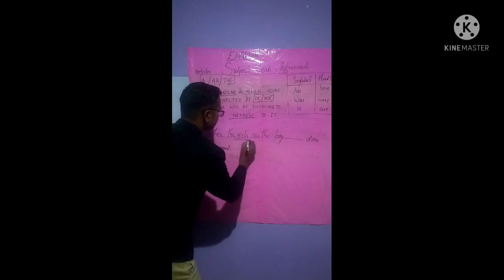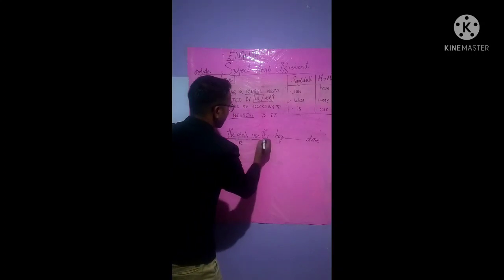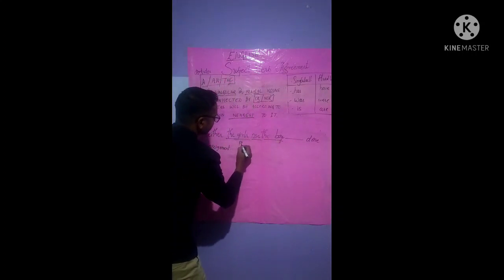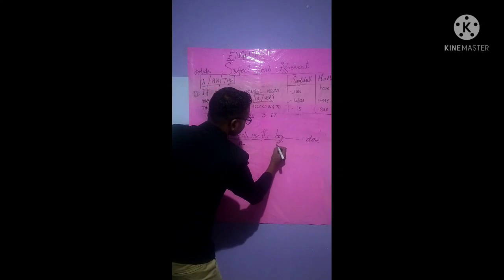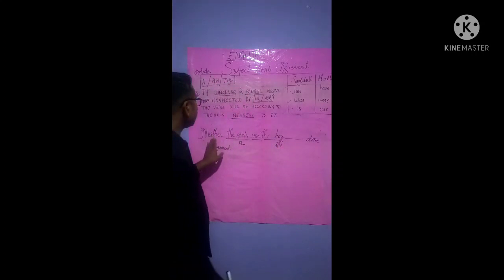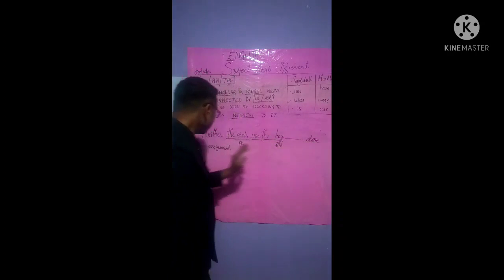See here, neither the girls, see, girls is plural, isn't it? Nor, see, the girls and the boy are two different, isn't it? Here it's plural, and the boy is singular. At the same time, neither the girls nor the boy dash done assignment.